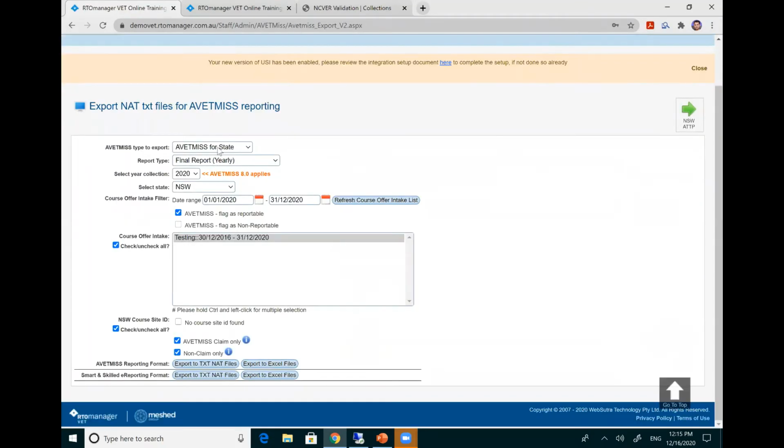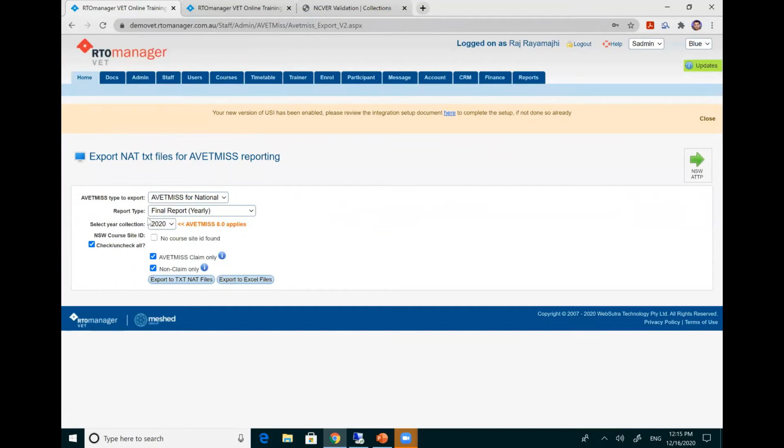By default it comes as state, so you have to choose the type as national. Then you need to select the final report, yearly 2020. And here you only select non-claim only, because your claim students you may have already reported via your state. In this case, you just extract your txt.NET files, and what you get is a zip file.